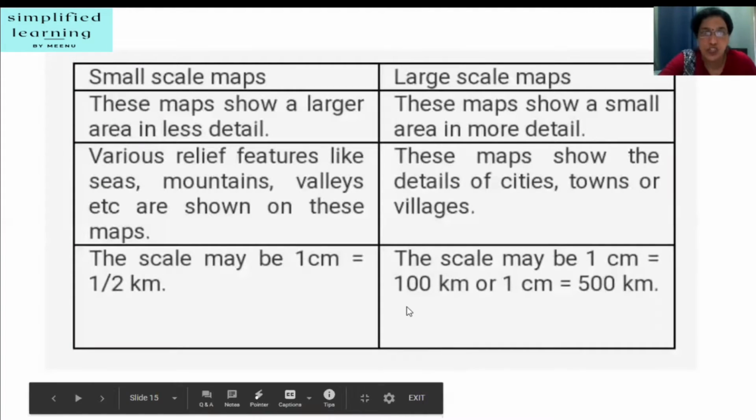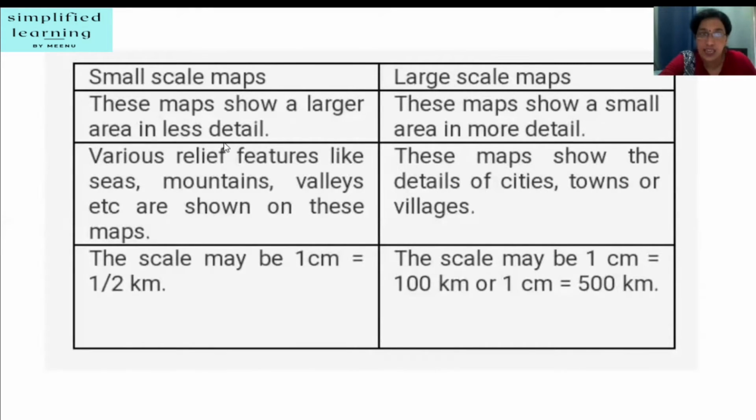So let's differentiate both. Small scale maps. These maps show a larger area in less detail. Obviously, you're showing a very big area, so you cannot go to each and every minute detail of it. Next is large scale maps. Now these maps show a small area in more detail. Okay, so they just take a map of a village or a town or a city, but they show each and every detail in that.